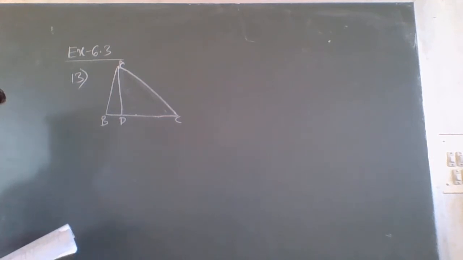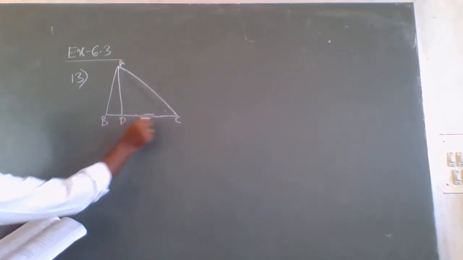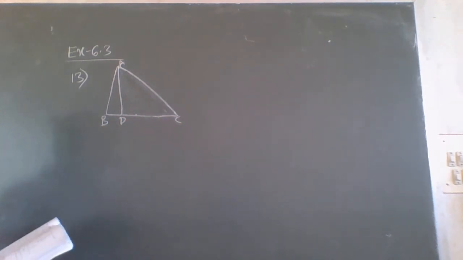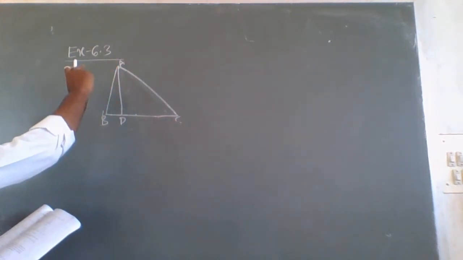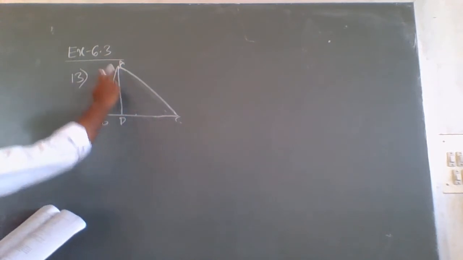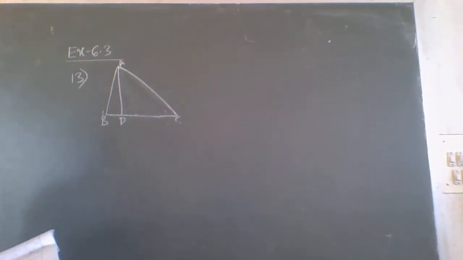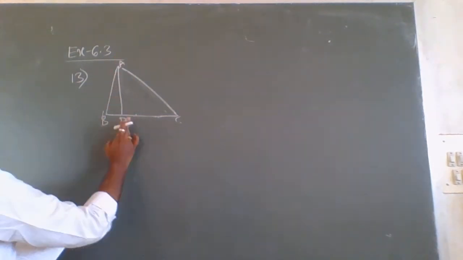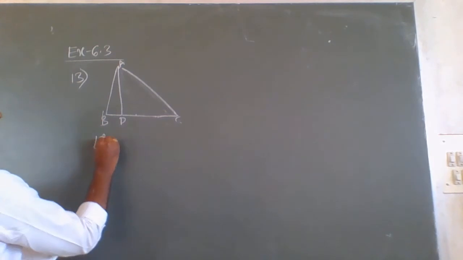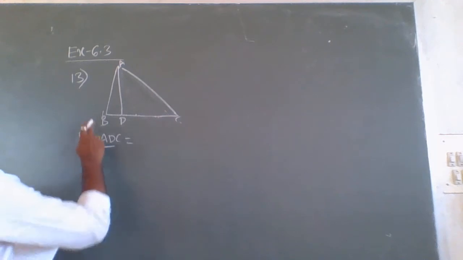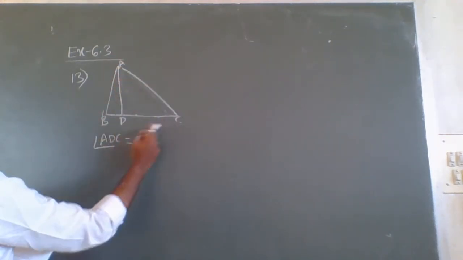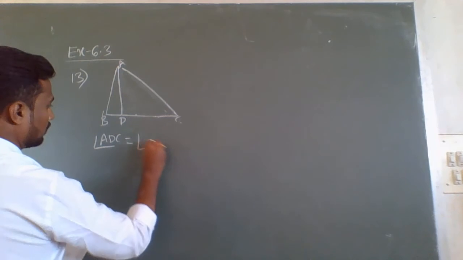What is given here: D is a point on side BC of triangle ABC, such that angle ADC is equal to angle BAC. ADC is equal to BAC. This is given.